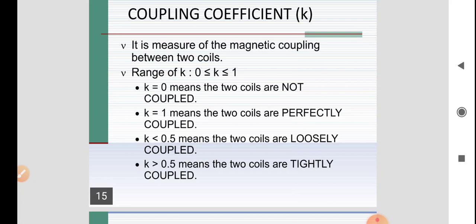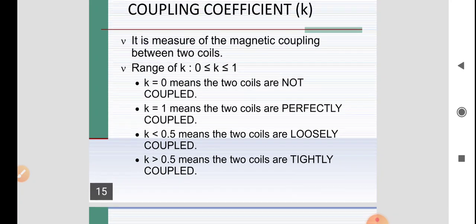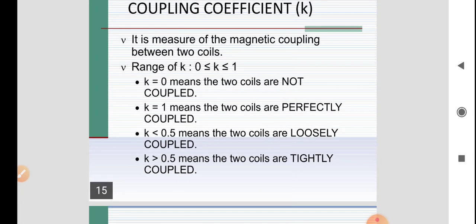As a formula, K is equal to phi 12 by phi 1, or phi 21 by phi 2. Here phi 12 is the mutual flux due to the current flowing in coil L1, whose own flux is phi 1. Similarly, phi 21 is the mutual flux due to the flux present in coil 2.